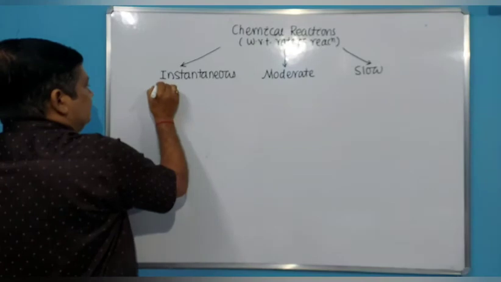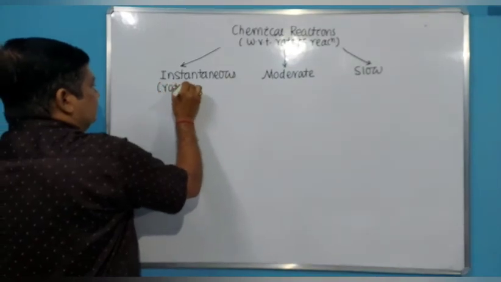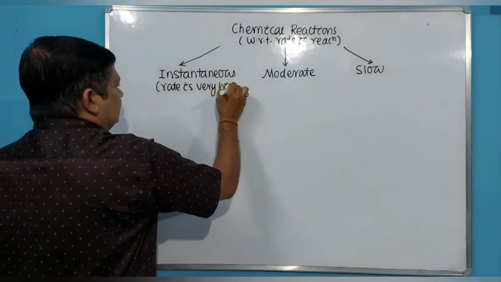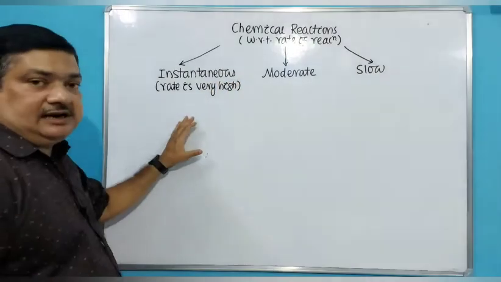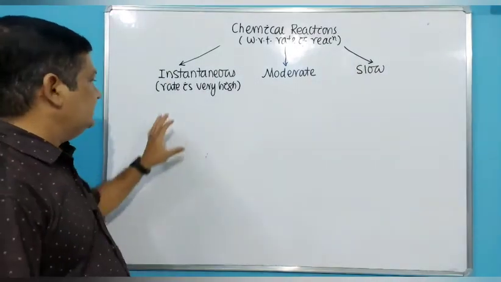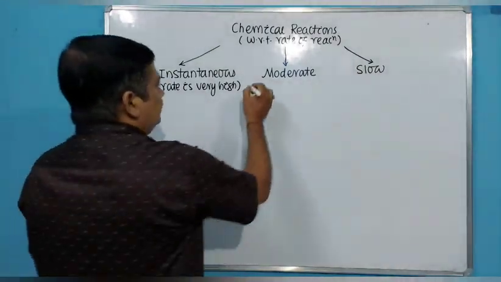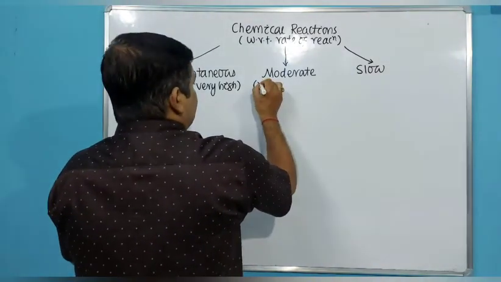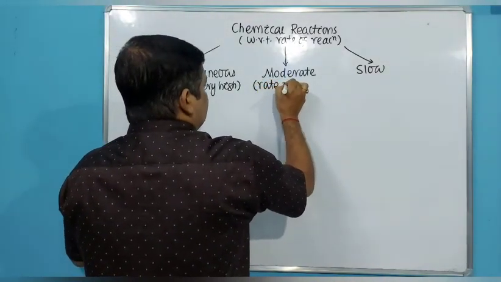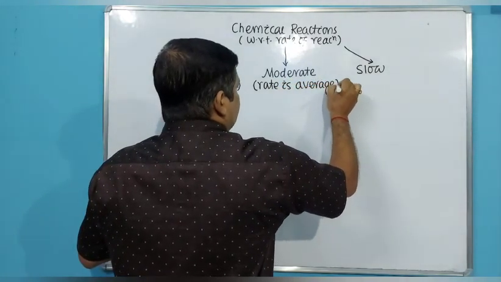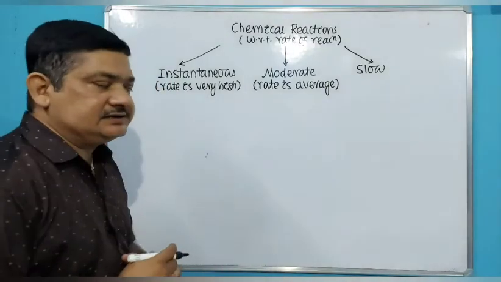Instantaneous means the rate is very high. A very fast reaction is called an instantaneous reaction. That means when the rate is very high. Moderate is when the rate is average, in between slow and fast.